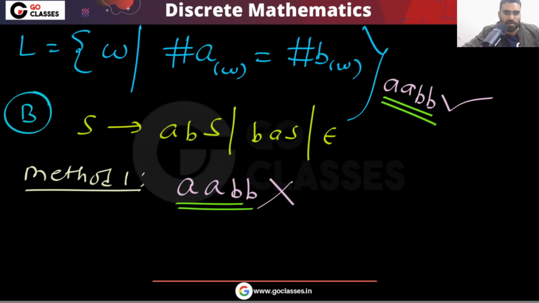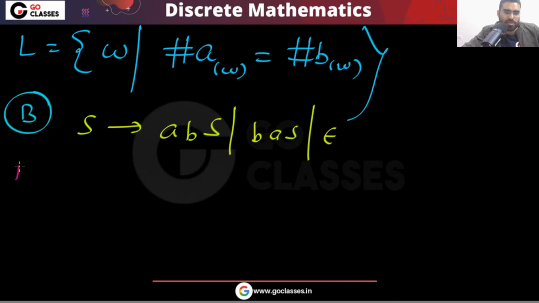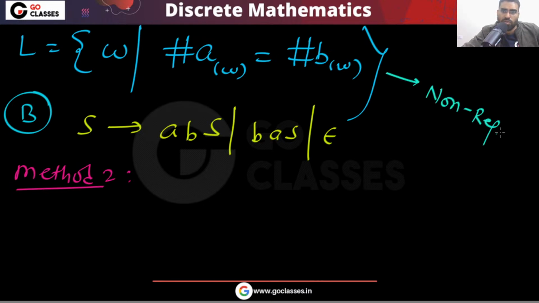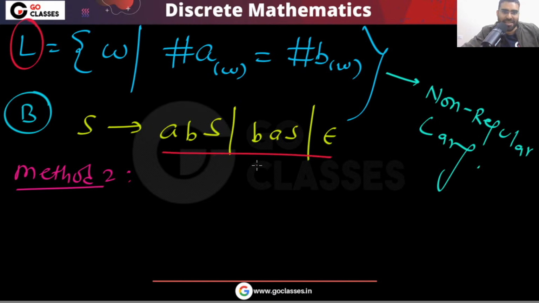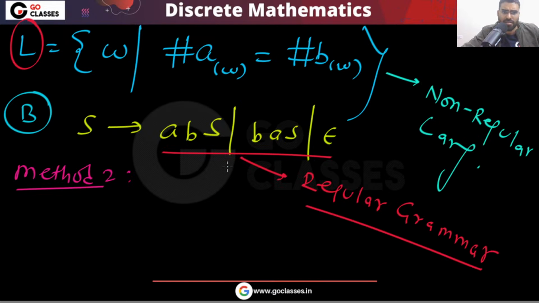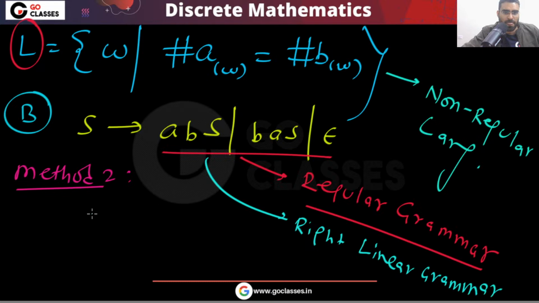So this is your method 1. But there is a smart method. Can you give me a smart method? See, this language L is non-regular, correct? But the grammar is regular. It is a right linear grammar. So this can never be the answer. This option is definitely not the answer.